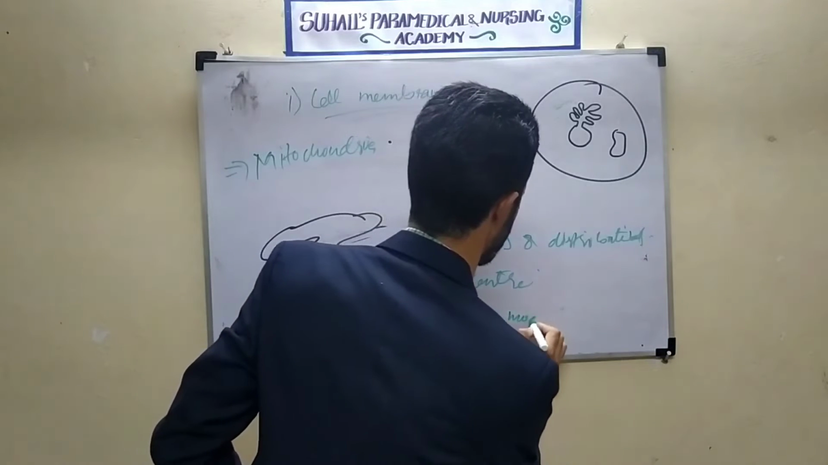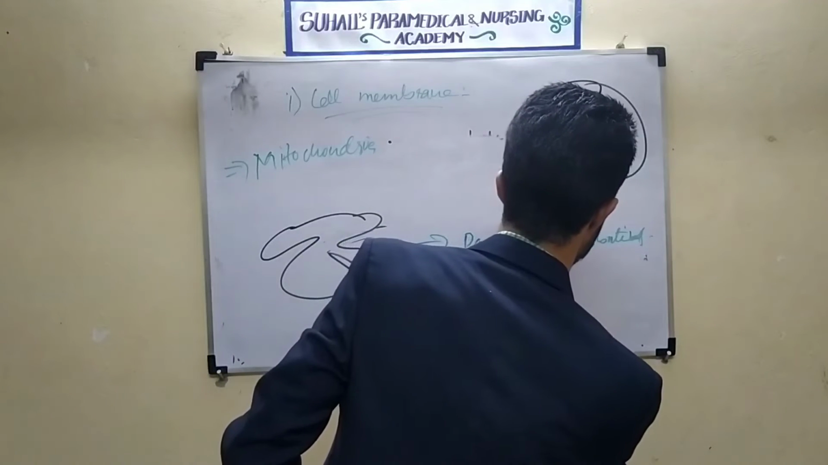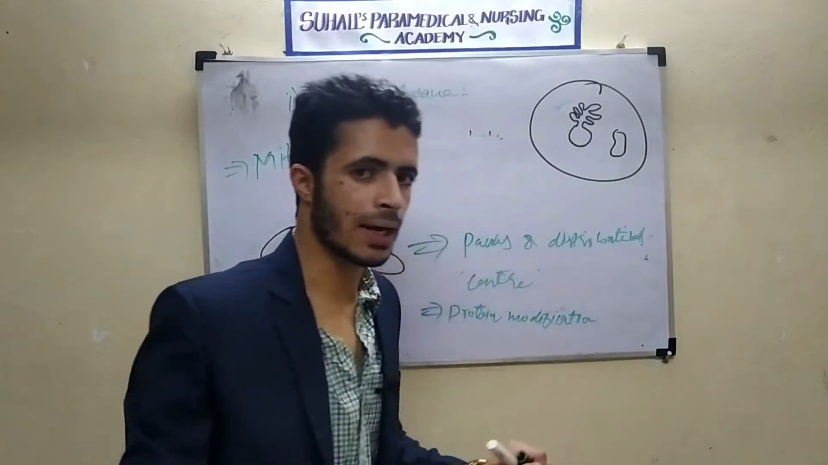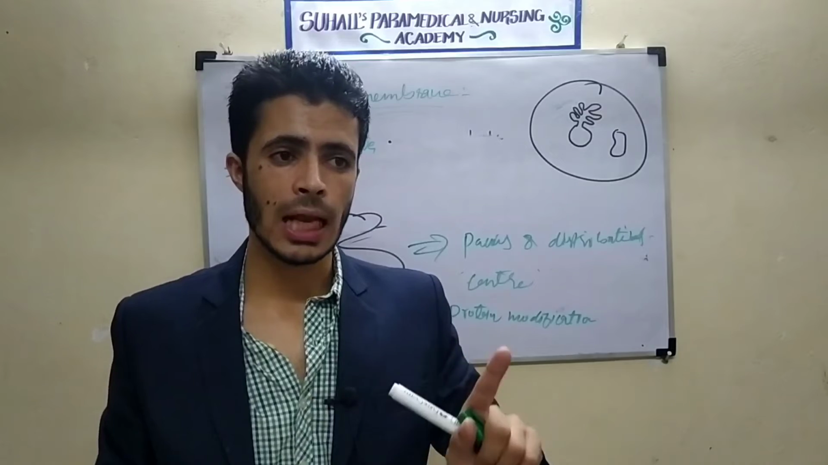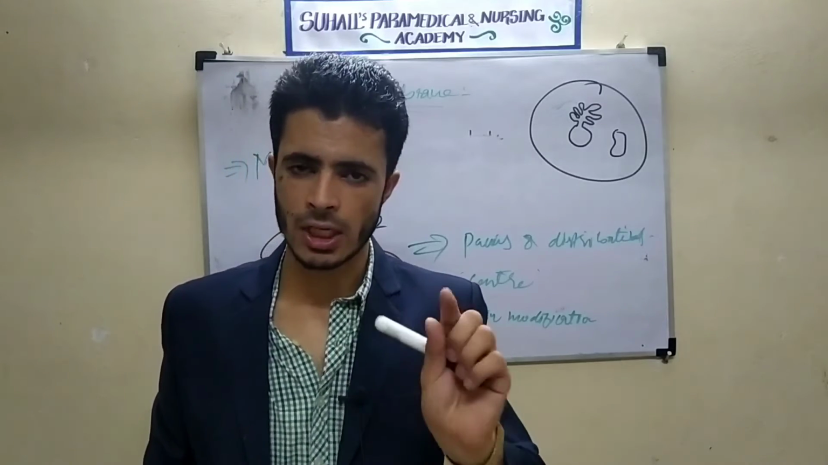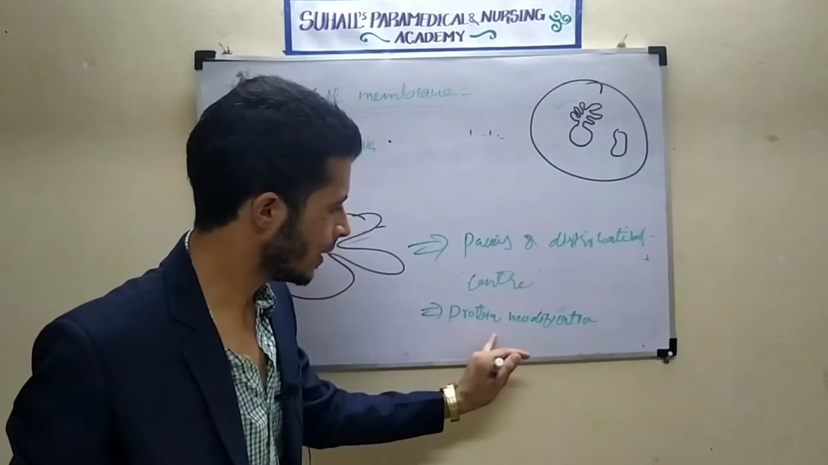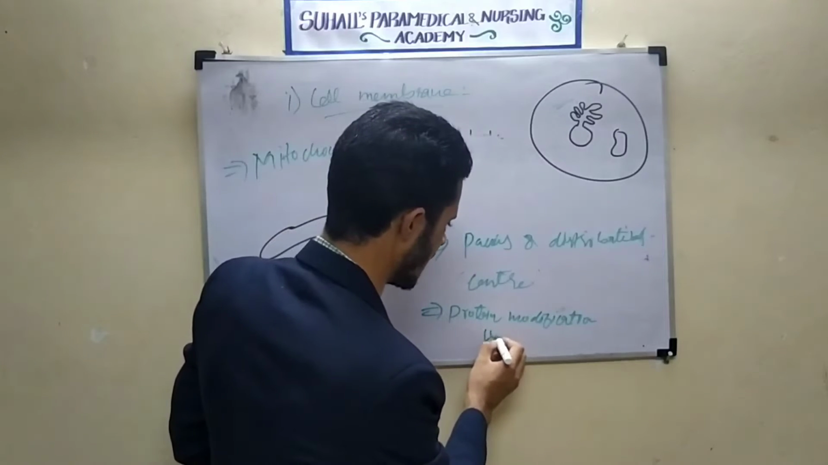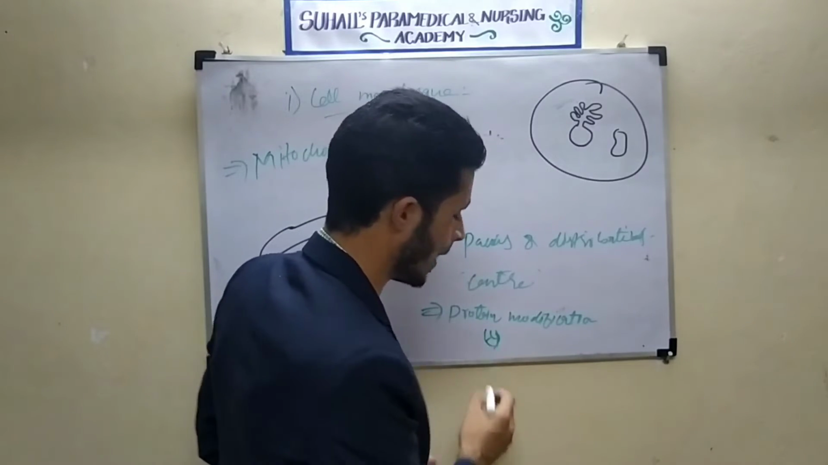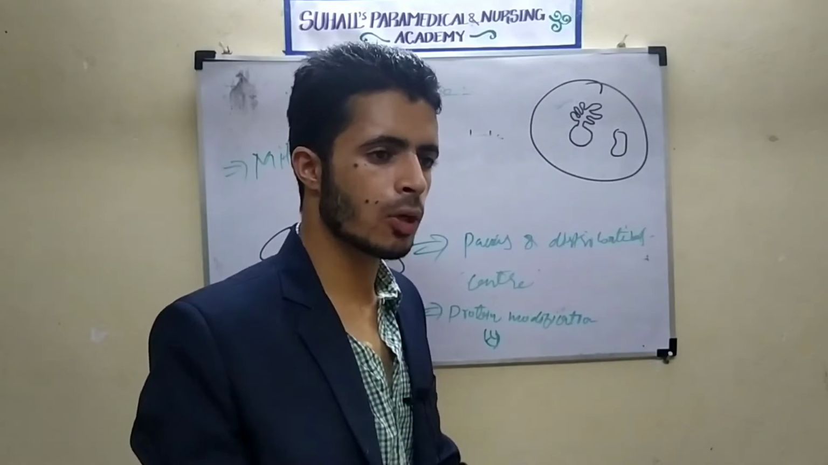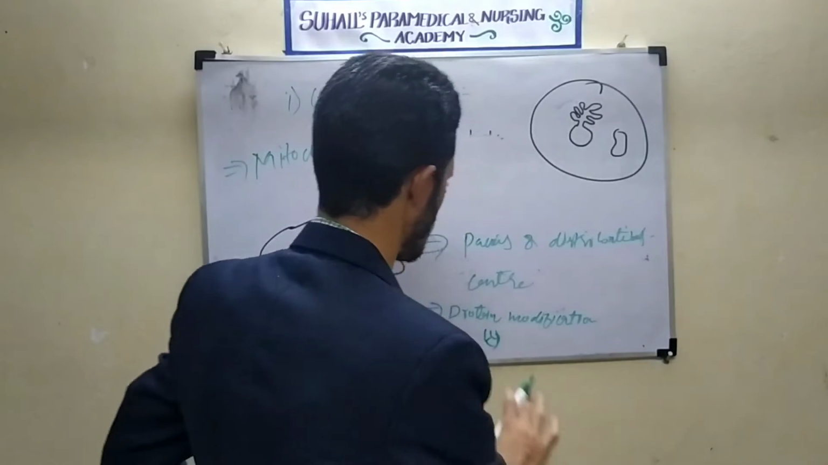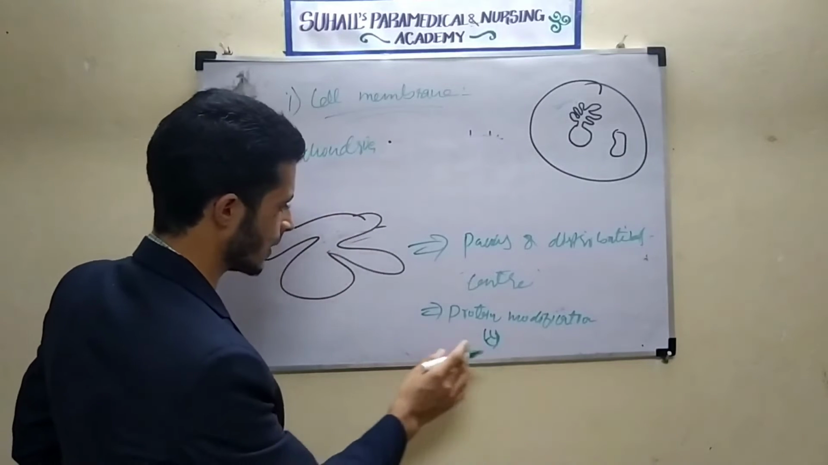What is protein modification? Actually, it will add a carbohydrate part to the proteins and form glycoprotein with the help of the enzyme glycosyl transferase. It can add a lipid part to the carbohydrate and form glycolipid. The same enzyme will be required, glycosyl transferase. So remember, they are called glycolipids and glycoproteins.